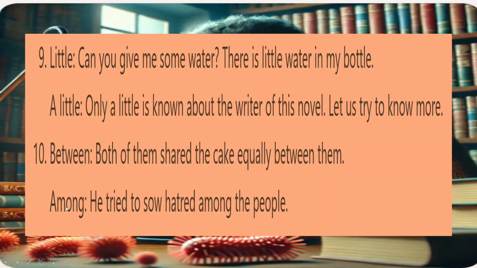Tenth one is between and among. Between: both of them share the cake equally between them. Between is used when two persons are there. It is distributed between two persons. Among comes when there are more than two persons. Many are there. He tried to sow hatred among the people. More than two are there, at that time use among.